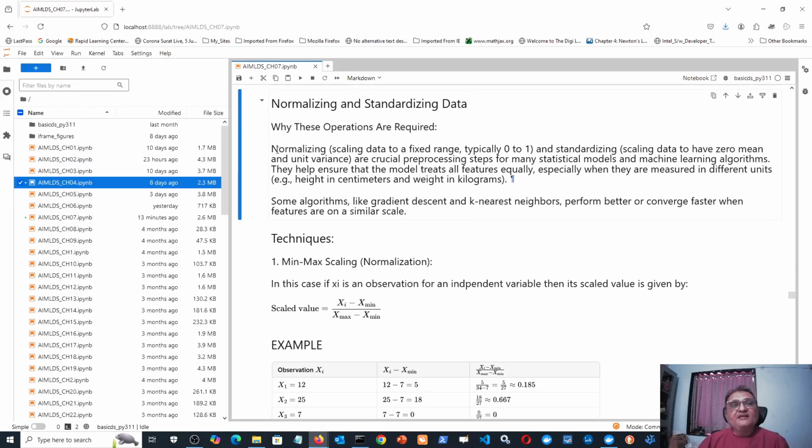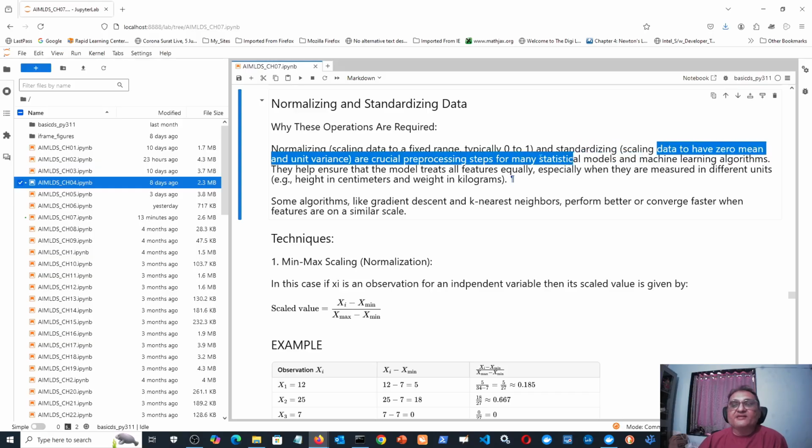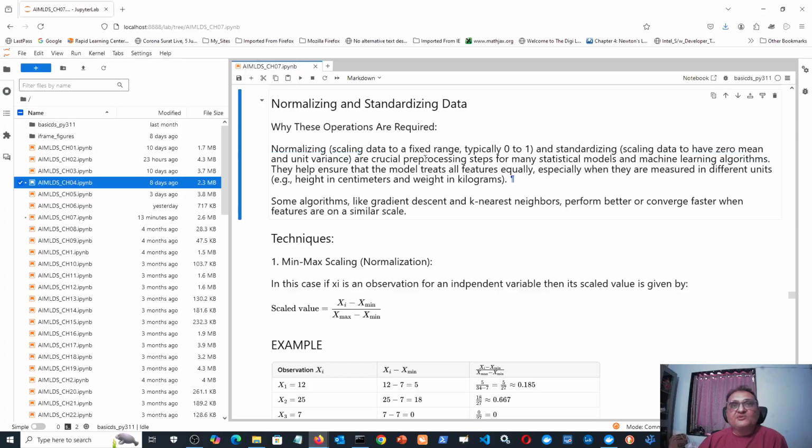But that creates confusion about whether the data was changed to the range 0 to 1, or changed into a format where the mean is 0 and the standard deviation or variance is 1. So it is better to use the specific word normalizing if the data is changed in this manner, and standardizing if the data is changed in this manner: 0 mean and unit variance, unit standard deviation.